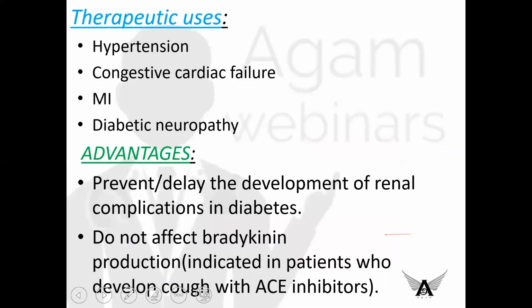Coming to the therapeutic uses of angiotensin receptor blockers, they are the same as those of ACE inhibitors. It is used in hypertension, congestive cardiac failure, myocardial infarction, and diabetic nephropathy. Here, the most important advantage of this drug is that they do not affect bradykinin production. So, this drug can be used in patients who are sensitive or develop cough with ACE inhibitors. Okay, this is the way you have to remember. ACE inhibitors produce dry cough. ARBs do not produce dry cough. So ARBs can be given to patients who develop cough with ACE inhibitors. They also prevent or delay the development of renal complications in diabetes.